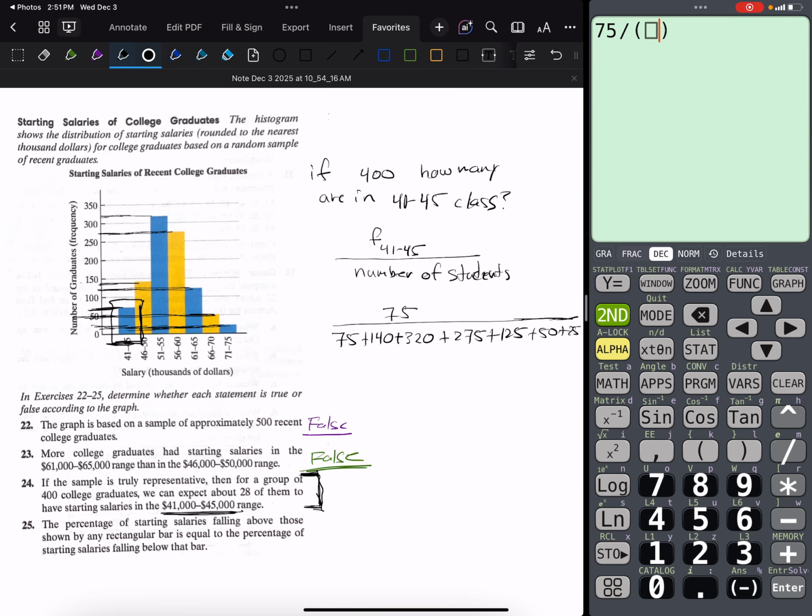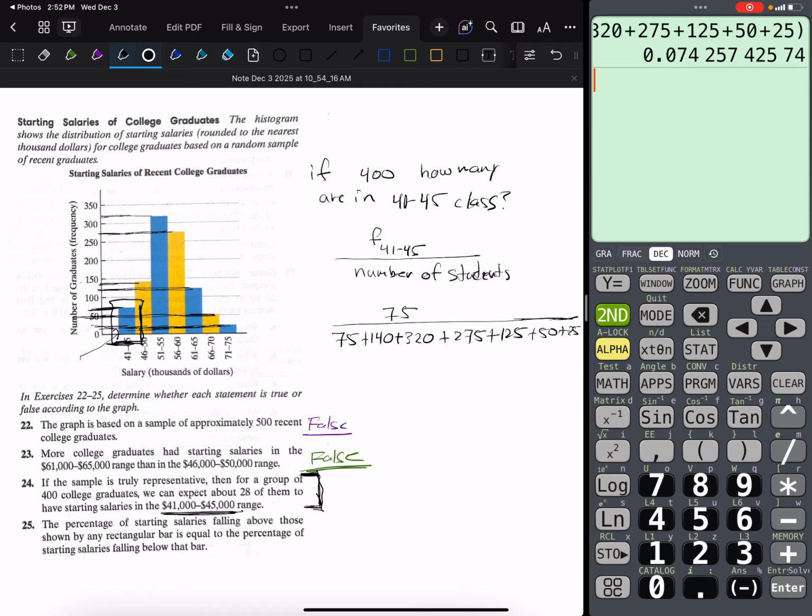I need the parentheses to keep everything in the denominator that I'm going to be adding together here. 140 plus 320 plus 275 plus 125 plus 50 plus 25. And I'm going to get some very small ratio, which makes sense because that column compared to the size of the rest of those columns is a relatively small portion of my whole.